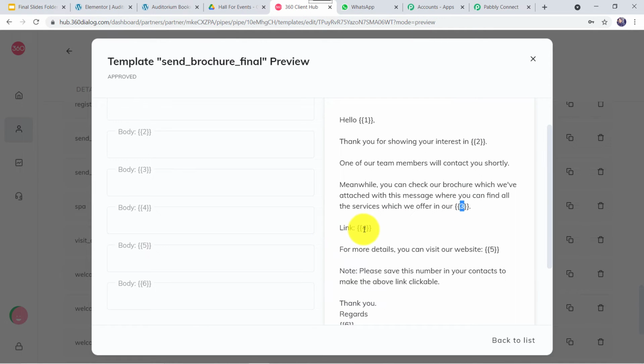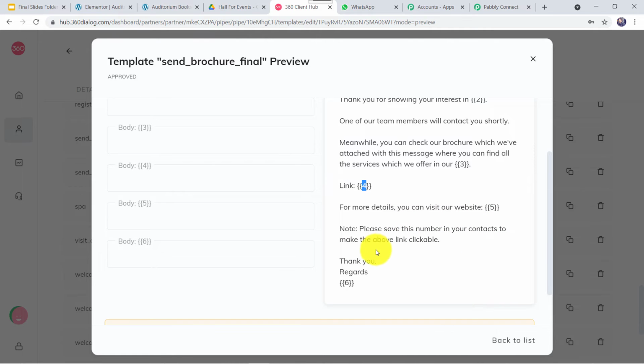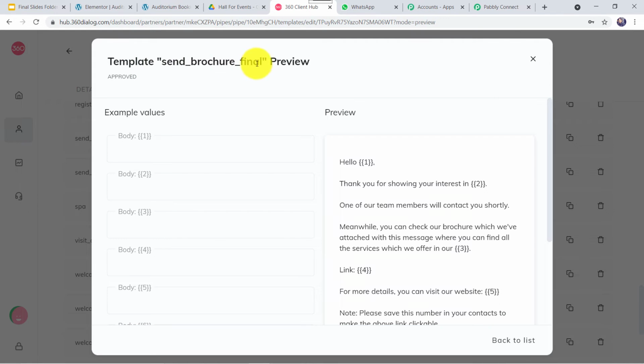Here you can find the link. You can place the link of your brochure. For more details, you can visit our website, and here the website address can be given. Note, please save this number in your contacts to make the above link clickable. Thank you, regards, and here again your auditorium name is going to come. So in this way we have created a template, and we are going to use this template Send Brochure Final